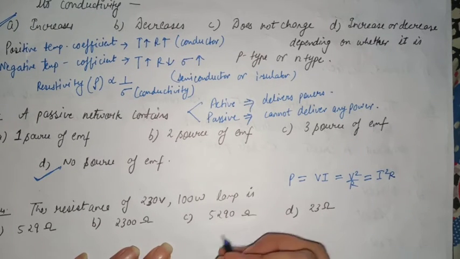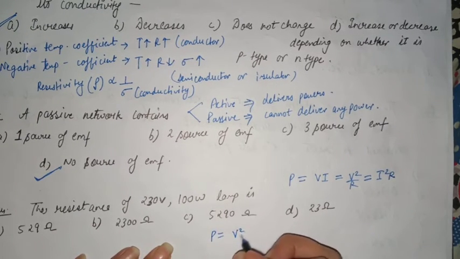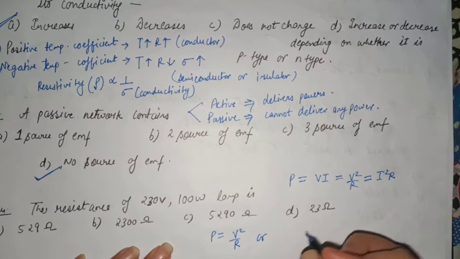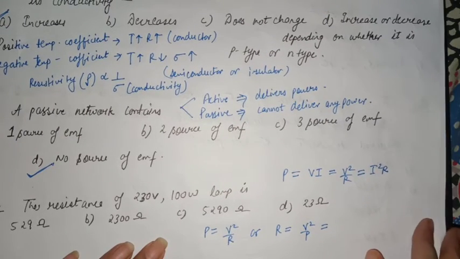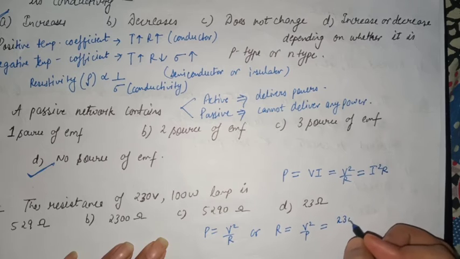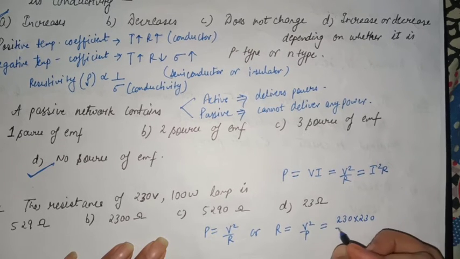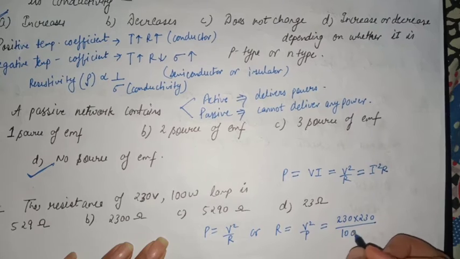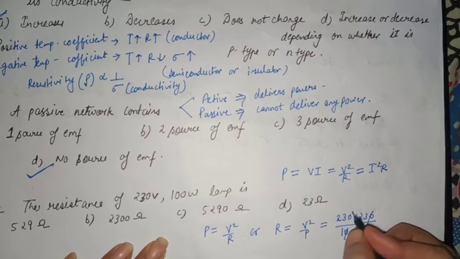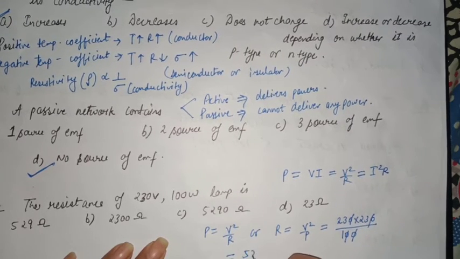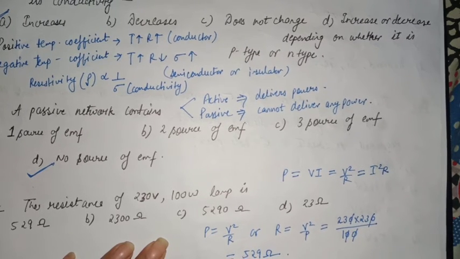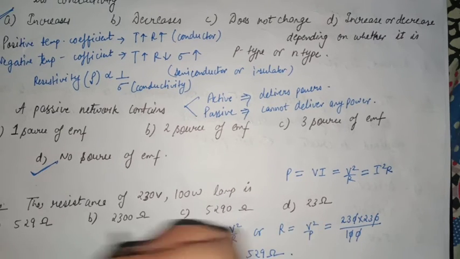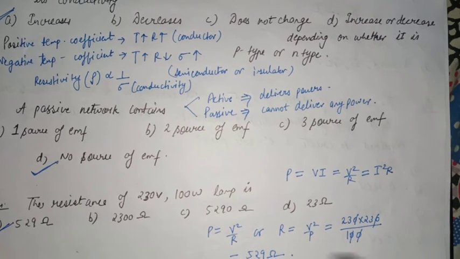So P is equal to V square by R, or from here R is equal to V square by P. So what's the value of voltage? It's 230 volt, means 230 into 230, and power is 100 watt. So it will become 529, and what's the unit of resistance? It's ohm. So the answer is A, 529 ohm.